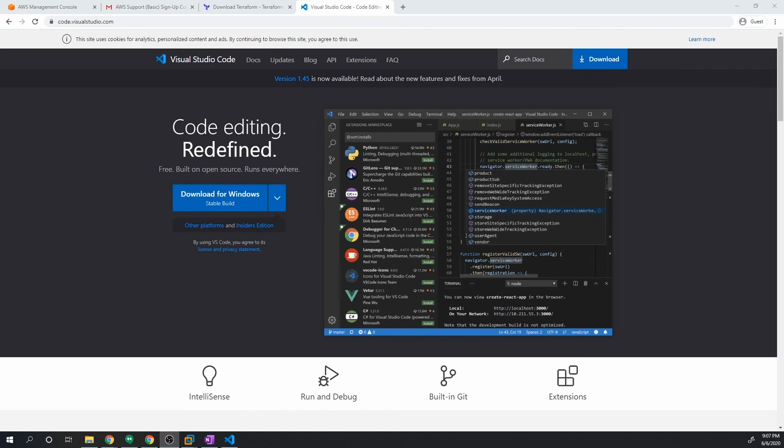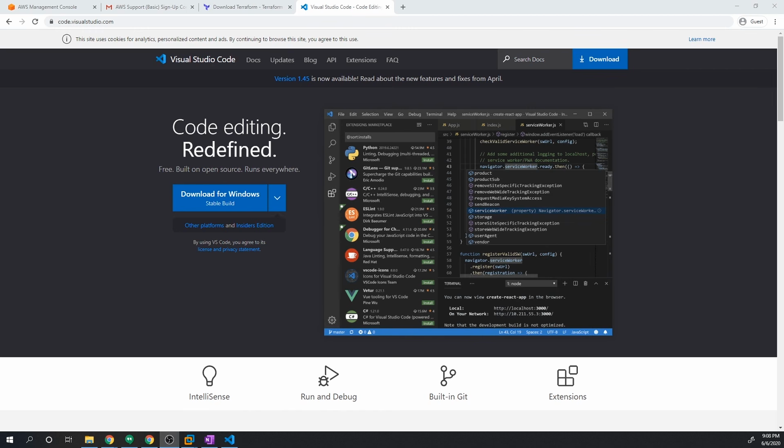This is a free text editor provided by Microsoft. It's supported across all operating systems, and that includes Windows, Mac, and Linux. It really is one of the best text editors out there. A lot of people use it, and I highly recommend you use this if you want to follow along with my videos, because I'm going to provide a lot of tips within VS Code that'll help make your life a little bit easier when you're trying to work with Terraform.